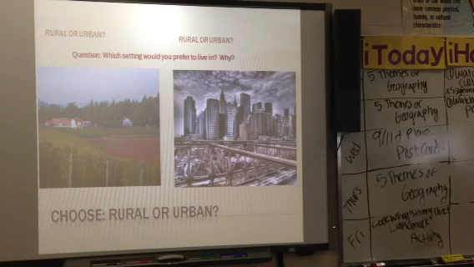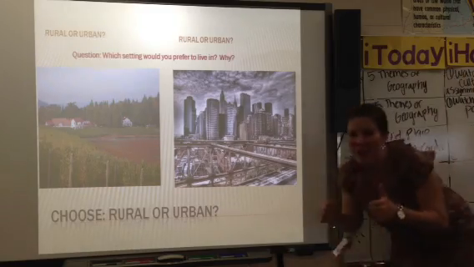So now, with your notes, you are going to write at least 5 sentences answering this question. Which setting would you prefer to live in, and why? Rural or urban? You need to think about all the different factors that influence population, that may influence culture of the place that you are wanting to live in. So use the 5 themes of geography to figure out which setting you think would work best for you. Hope you learned something new.